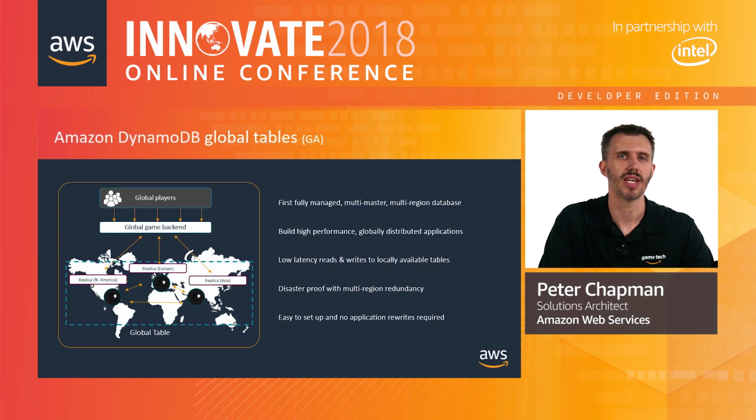Amazon DynamoDB Global Tables allows us to have multi-master databases in several different geographical regions. This allows us to globally distribute our game backend and run services in multiple locations. By doing so, we will improve the latency of reads and writes for our players accessing our game from around the world. In the unlikely event that we have a regional level failure occur, we are able to fail over to another one, knowing that the data we need is accessible from that region. And it's easy to set up without needing us to write any specific code to enable this.